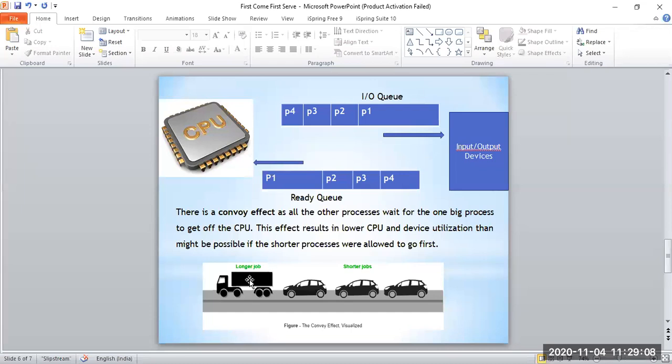Suppose in traffic jams or at any signals, if there is a bigger or longer vehicle before us, it will take more time to overtake that one, or the waiting time is more. So we call that a convoy effect. Here P1 is a larger, longer job, and it is making the other processes wait because it has a longer CPU burst time.